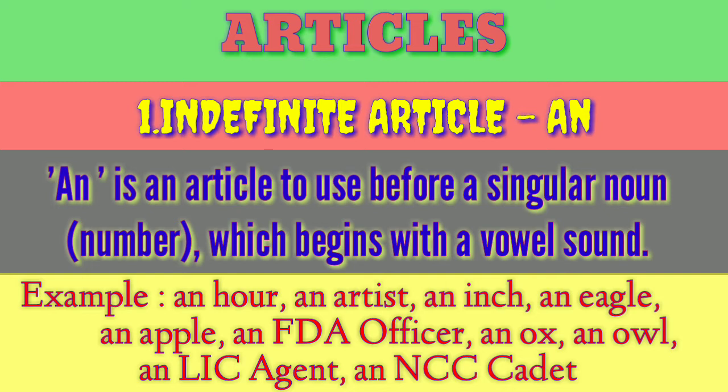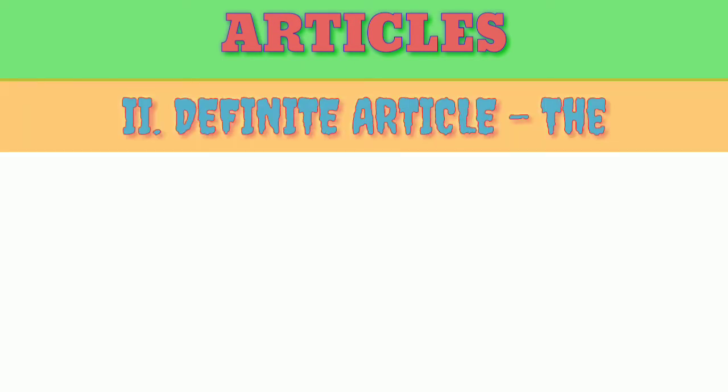I understood. These are all the examples for articles. So that is the indefinite articles, a and an. I've understood these two. Now we'll move to the another one, that is called the definite article. Which is the definite article here? That is the.